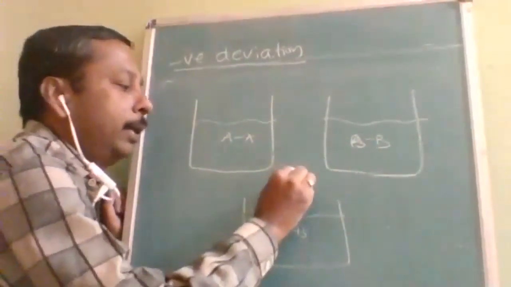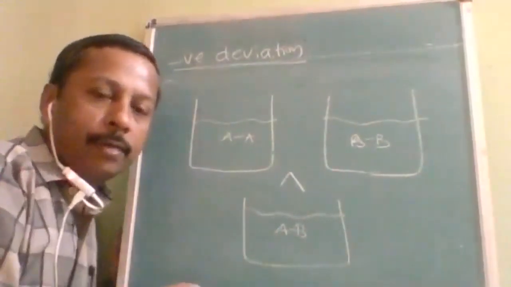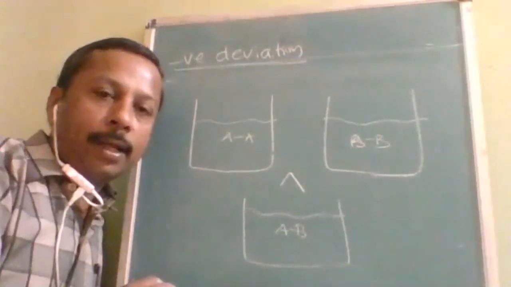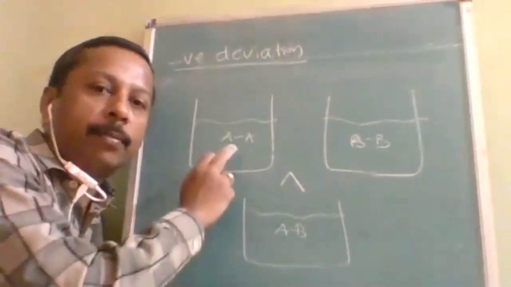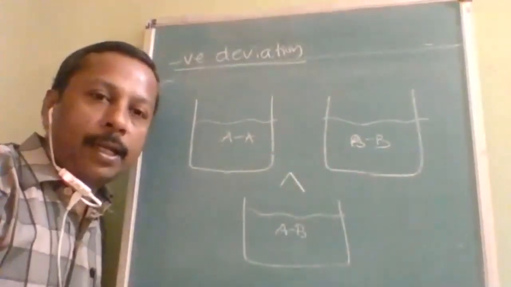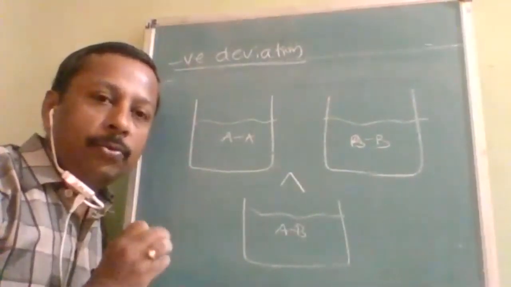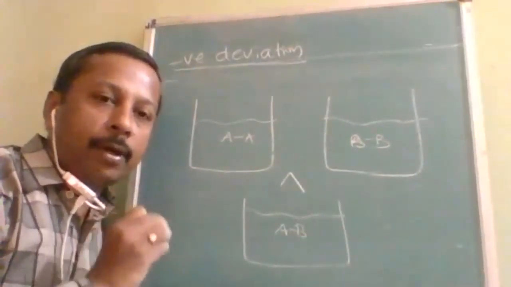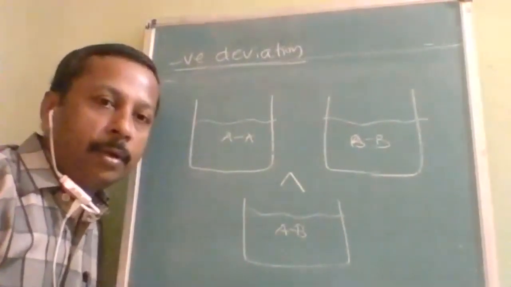But here it is converse. The attraction force after mixing is more as compared to the attraction force before mixing. So that means the new attraction force is stronger than the previous force.